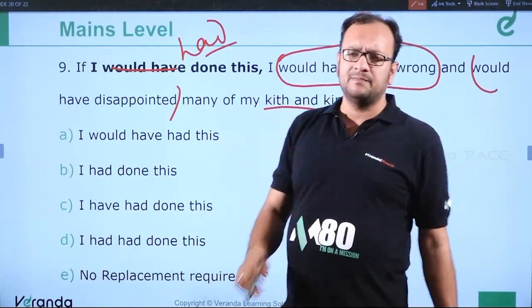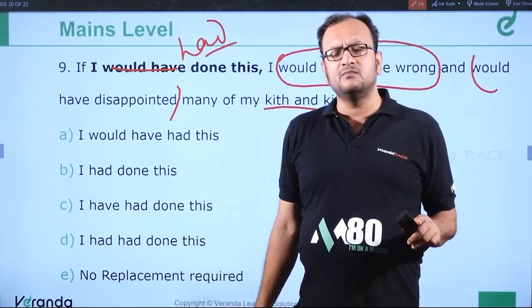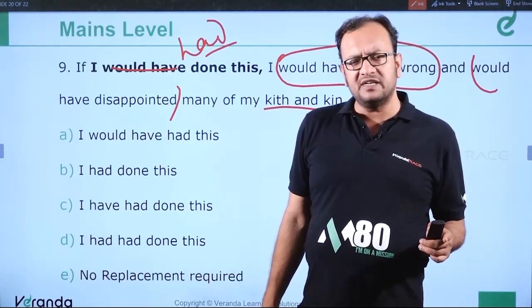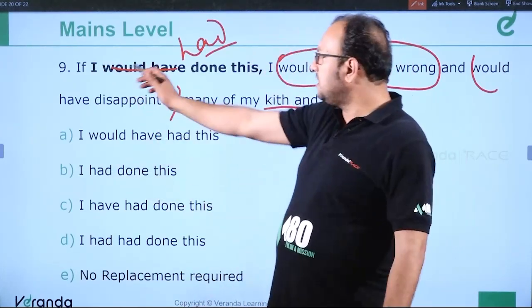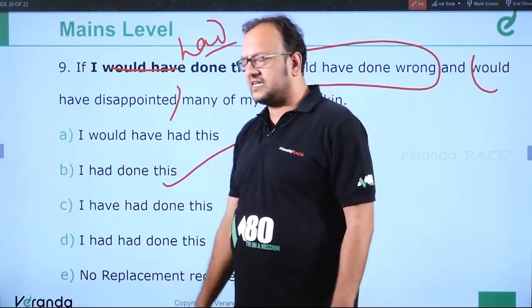This is the special structure of the third conditional. If I had known it was far away, I would have taken a taxi. If he had seen the movie, he would have enjoyed it a lot. So the error is in this part. If I had done this, this will be the correct answer.